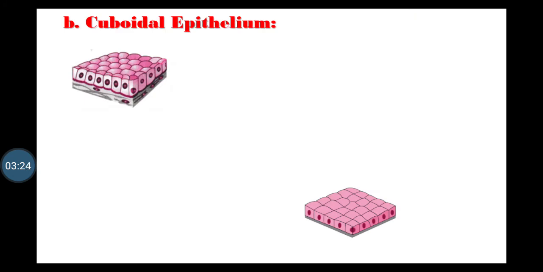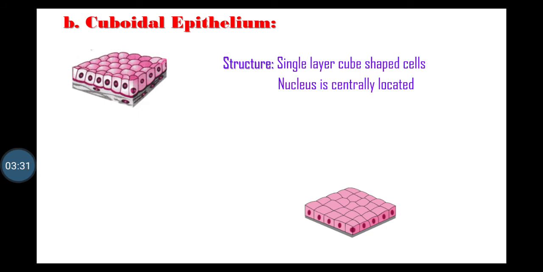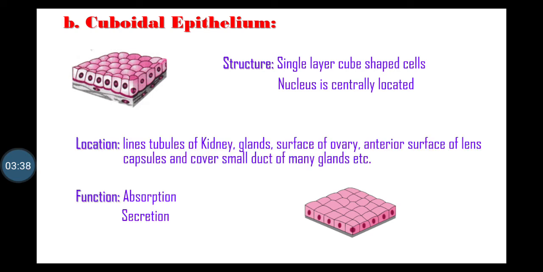Second type of simple epithelial tissue is cuboidal epithelium. These are cube shaped cells in a single layer on basement membrane. Nucleus centrally located. Location: it lines the tubules of kidney, lining of glands, surface of ovary, anterior surface of lens capsule and covers small ducts of many glands. Function: it plays an important role in secretion and absorption.